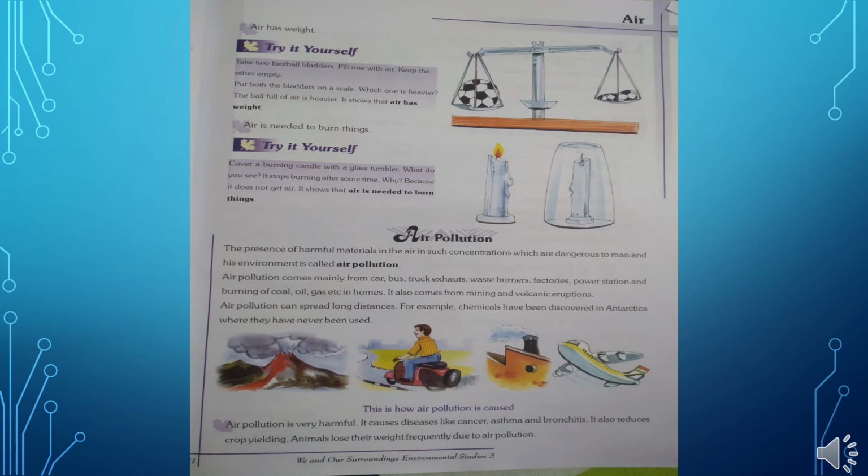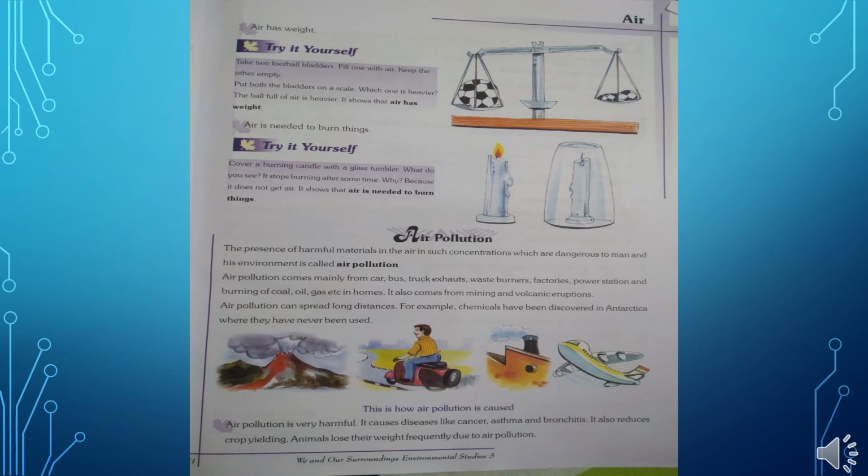After that, burning of coal, oil and gas, etc. in homes. When we burn oil, coal as well as gas, air pollution also happens. It also comes from mining and volcanic eruptions.